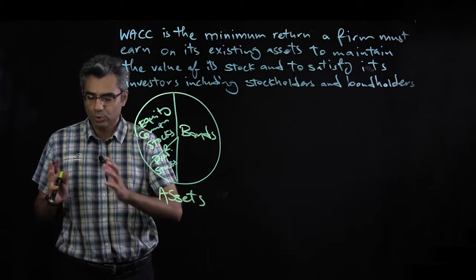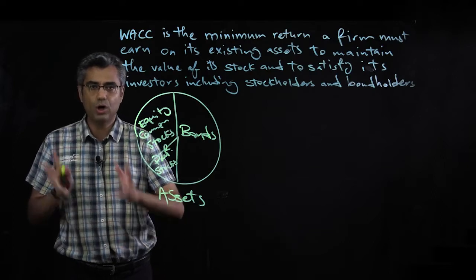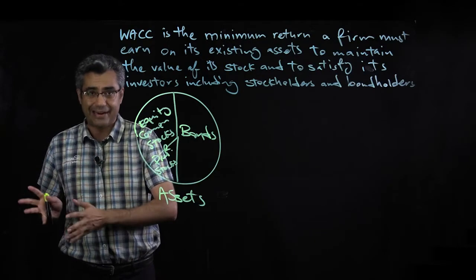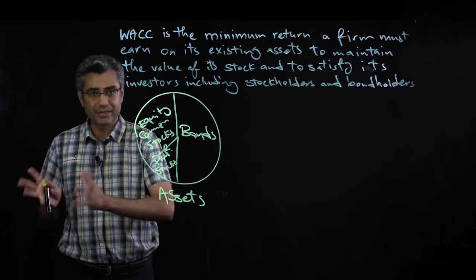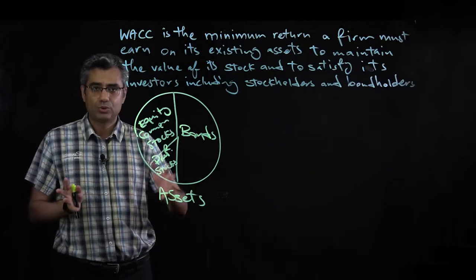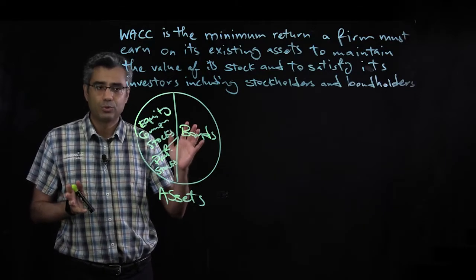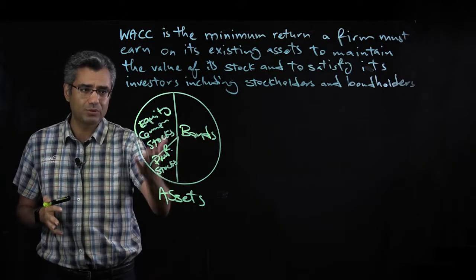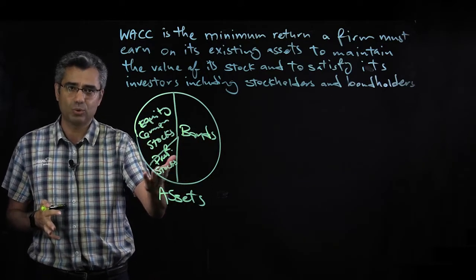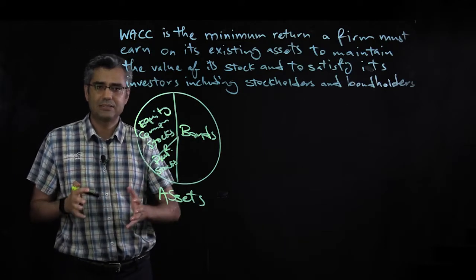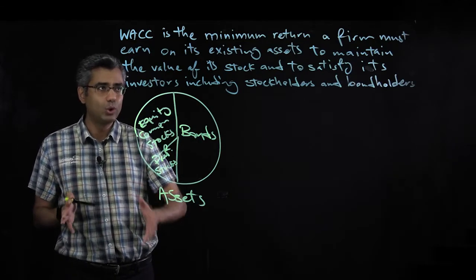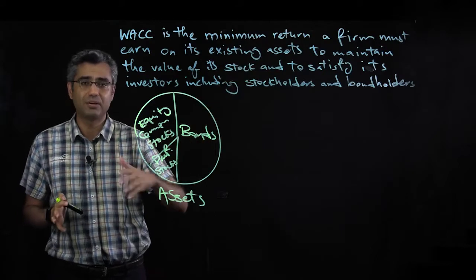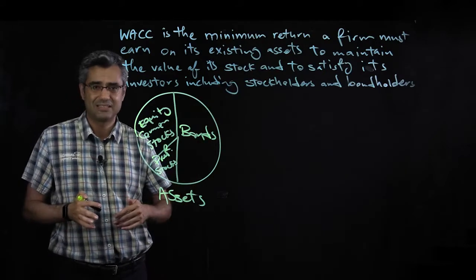So when they want to go for a new project, they need to know how much they must earn, what's the minimum required rate of return for the company to be able to pay the interest on the bond, to satisfy the stockholders. And this is the reason that we need to know the minimum return that the firm must earn on its existing assets, right?